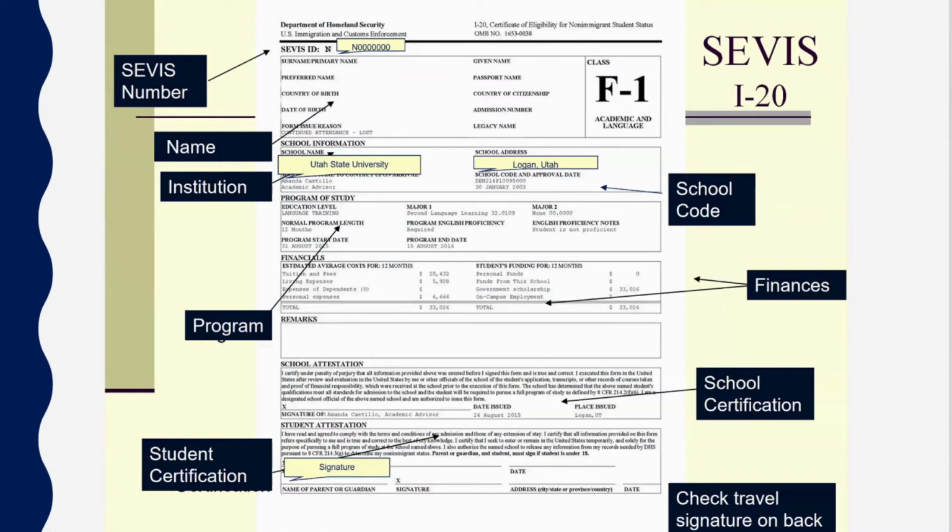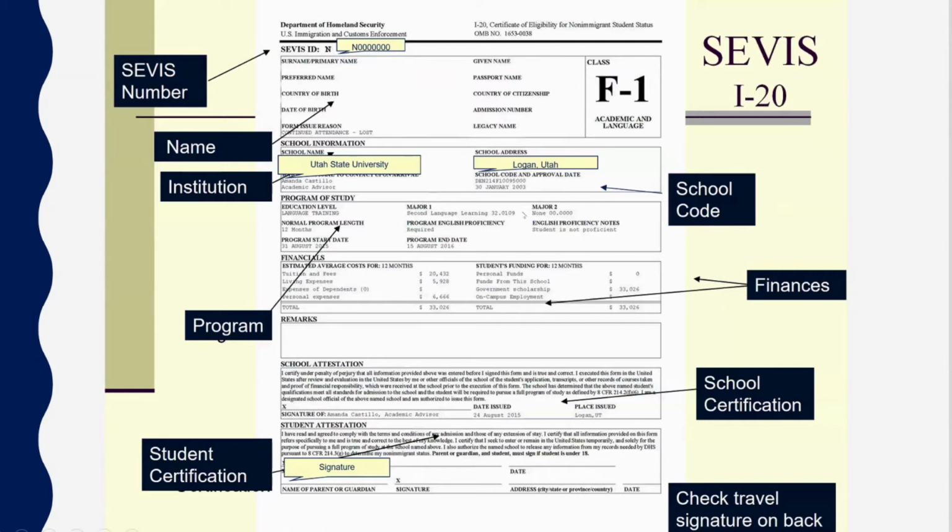Below that, you're going to see school information for Utah State University, and then you're going to see program information for your major. That major is really important because it has what's called a CIP code, and that CIP code determines if you're eligible for some of the STEM benefits after your degree.